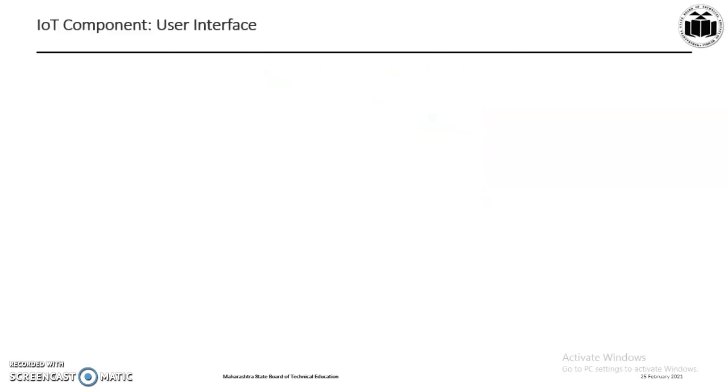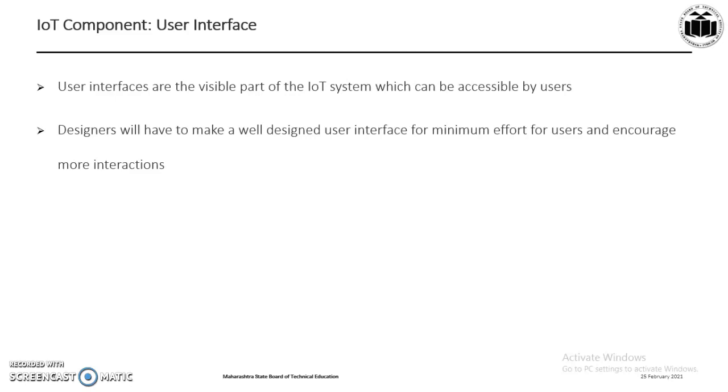The next component is a user interface. User interfaces are the visible part of IoT system which can be easily accessible by users. Designers will have to make a well-designed interface for minimum effort for users and encourage more interactions.